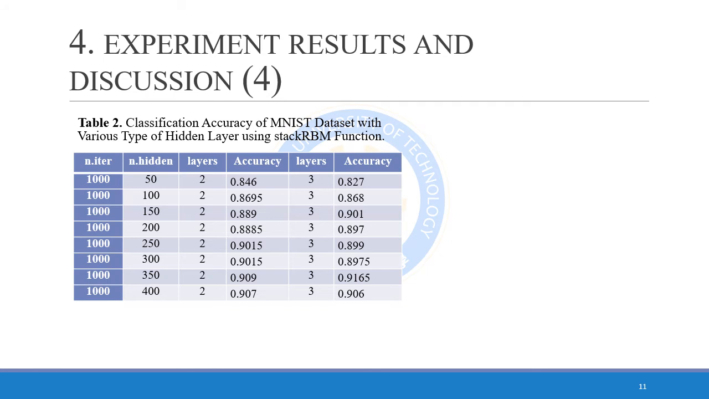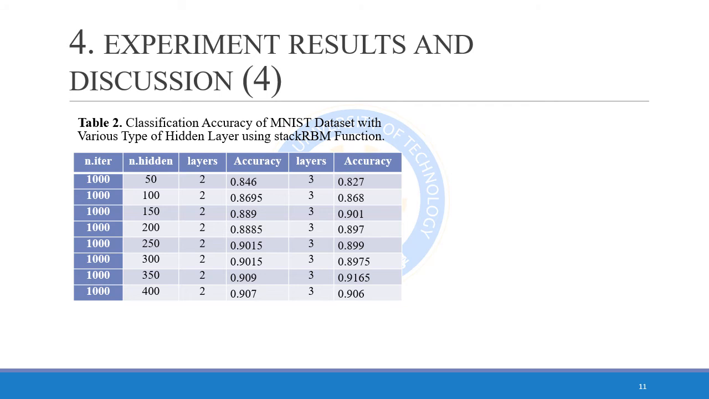Table 2 shows classification accuracy of MNIST dataset with various types of hidden layer using the stack RBM function. In this experiment, we use various types of hidden layers, same as the previous experiment, for 2 and 3 layers. In this work, the highest accuracy for 2 layers is 90.9% using 350 nodes in hidden layer, and for 3 layers is 91.65% using 350 nodes in hidden layer.